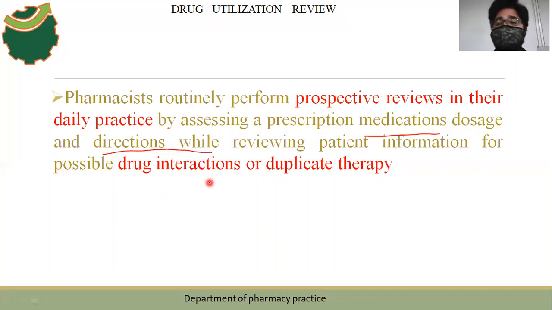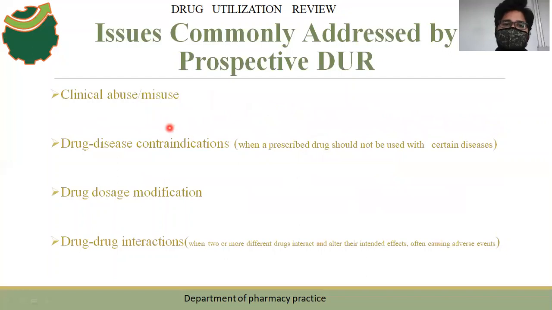Apart from that, they'll be checking for drug interactions and duplication of therapies. Everything will be cross-checked in prospective drug utilization review. These are the issues commonly addressed by prospective drug utilization review.